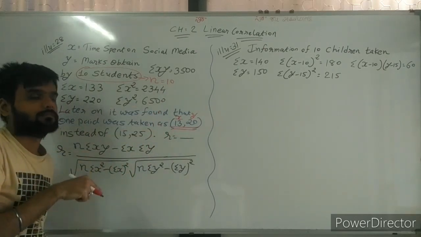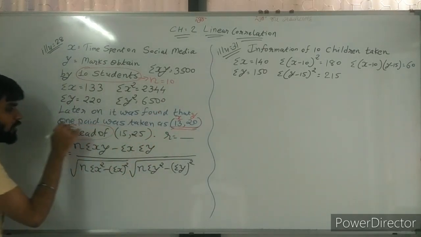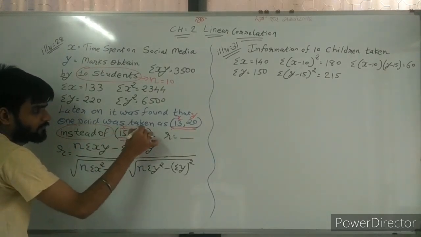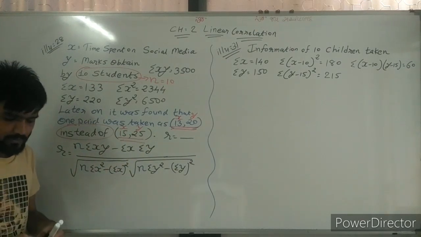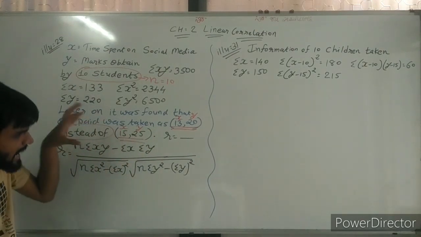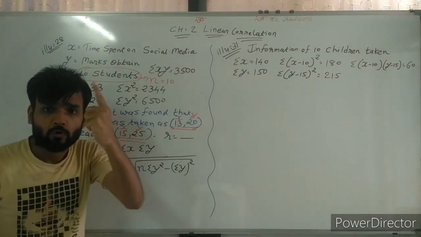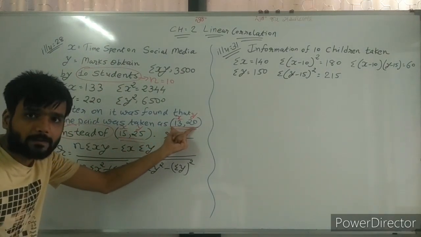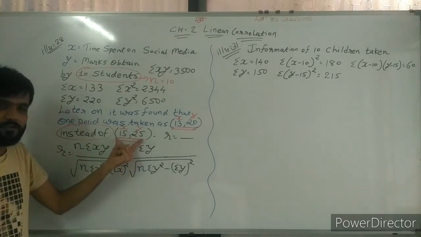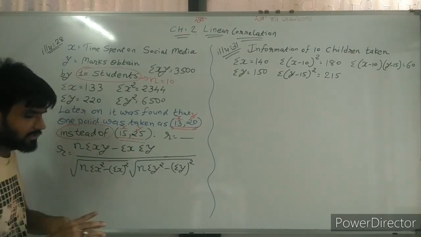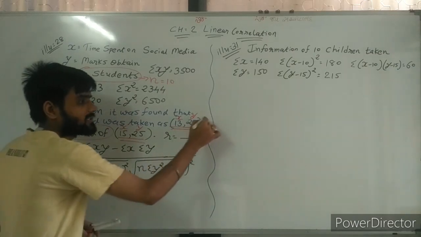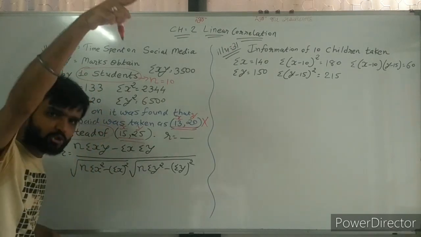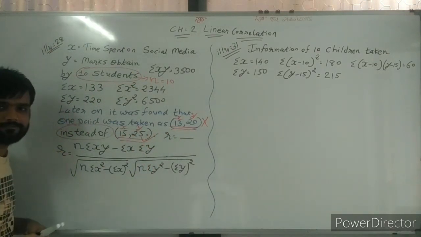This was taken instead of 15 and 25. By reading this, we have to understand which is right and which is wrong. We have taken 13, 20 instead of 15, 25. This is the wrong pair, and this is what we actually need to take, so it's the correct pair.